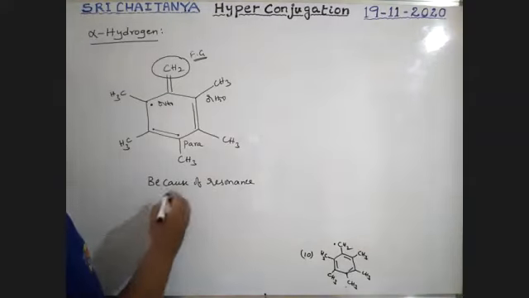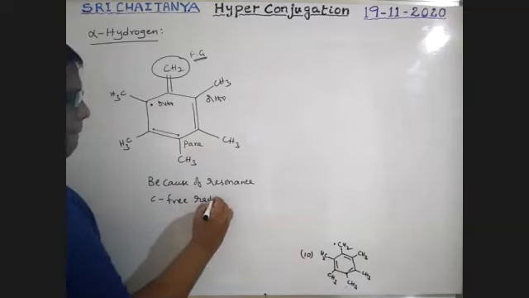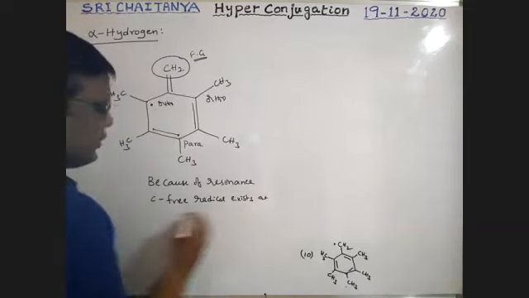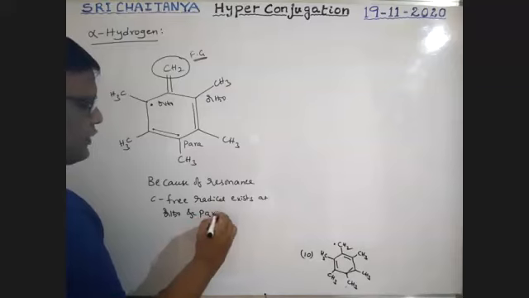So the carbon free radical exists at ortho and para positions.